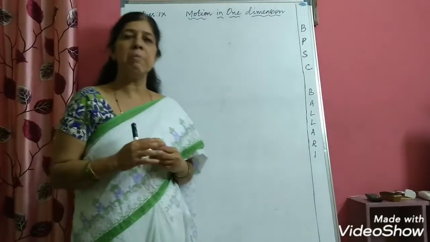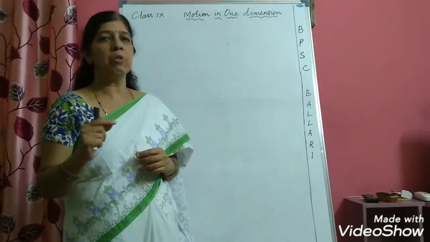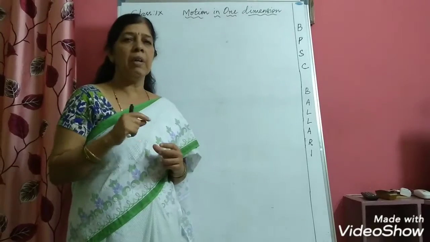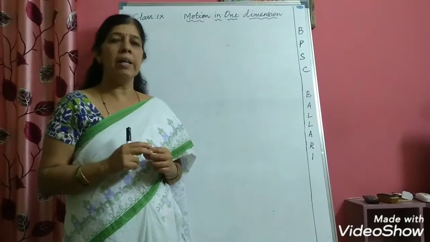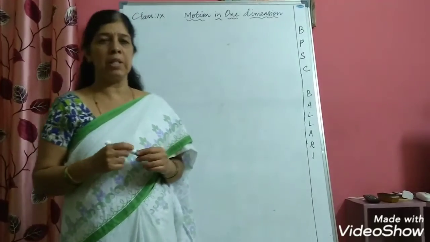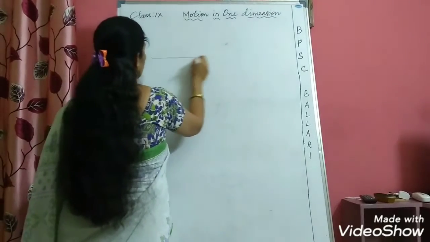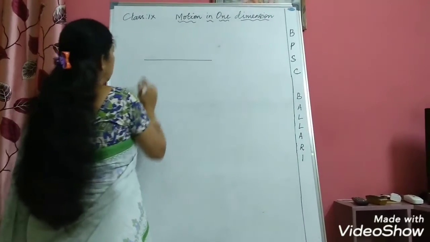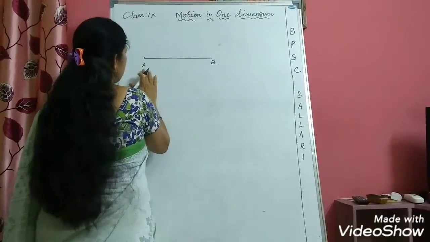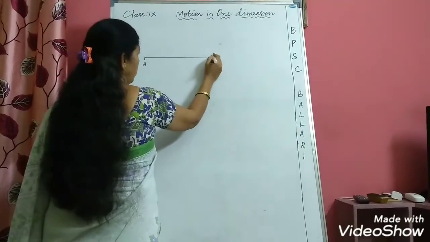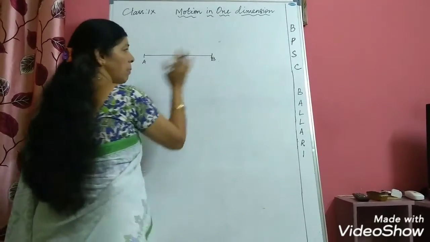On the other hand, displacement is the shortest or the least distance between final position and initial position, and whenever you talk of displacement you are specifying the direction also, and hence displacement is a vector quantity. Now suppose you take straight line motion. These are the 2 points A and B. A body is travelling from point A to point B, then the distance travelled and displacement will be equal.